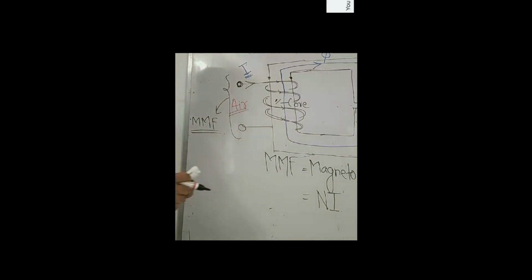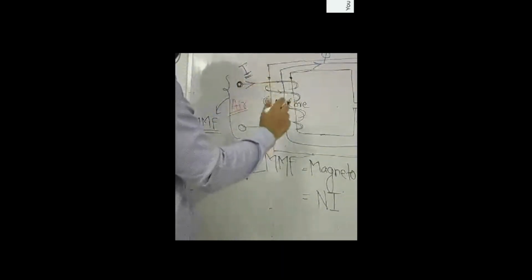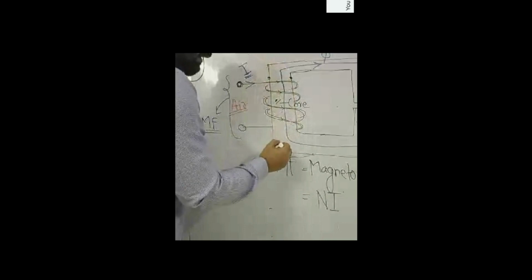Okay? So this is the MMF. This is the driving force for the magnetic circuit. Or you can say it is the magnetic voltage, analogous to electrical voltage. The working of this is that the MMF created here will align the magnetic dipoles inside this material into a particular direction.